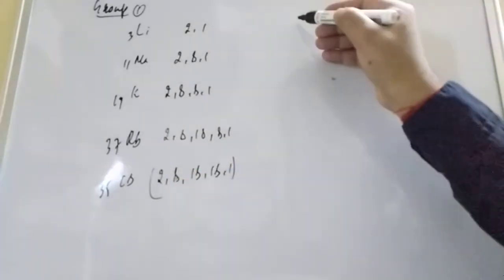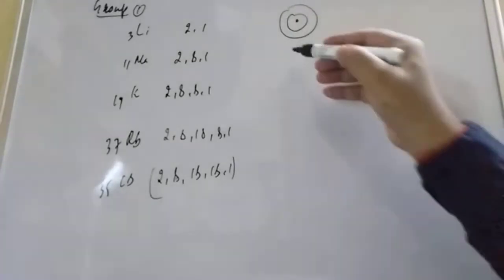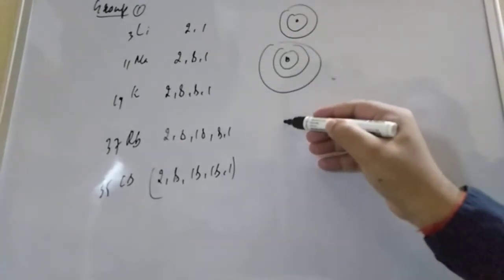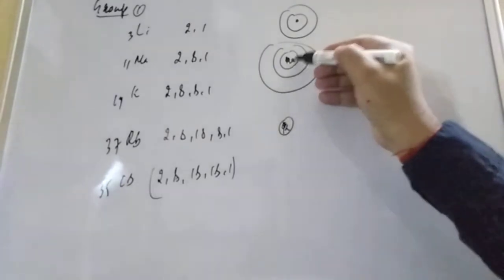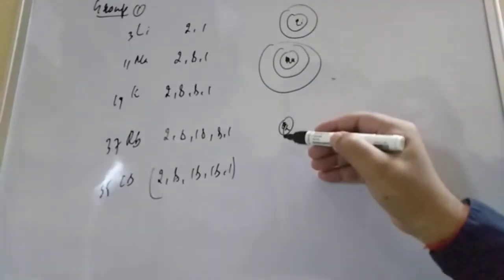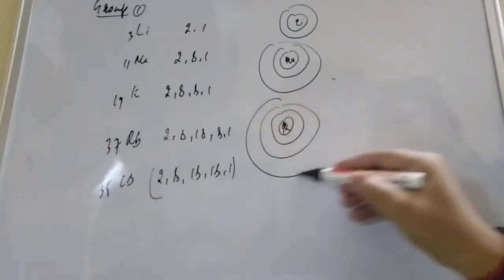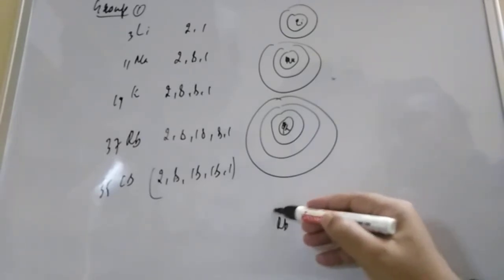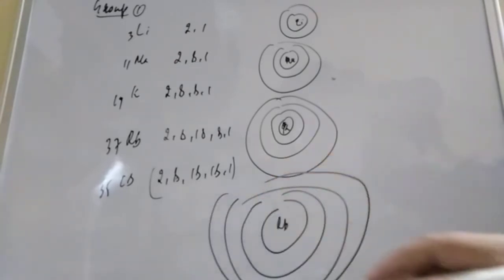So you see, student, lithium has the number of shells as 2. And if you are coming for sodium, the number of shells is increasing. And when you are coming for potassium, K, so here is Na, here is Li, and here is K. If you are going down, what will happen? This is increasing. And if you are going for rubidium and cesium, the size is increasing. Dear student, when you are moving down the group, size is increasing.